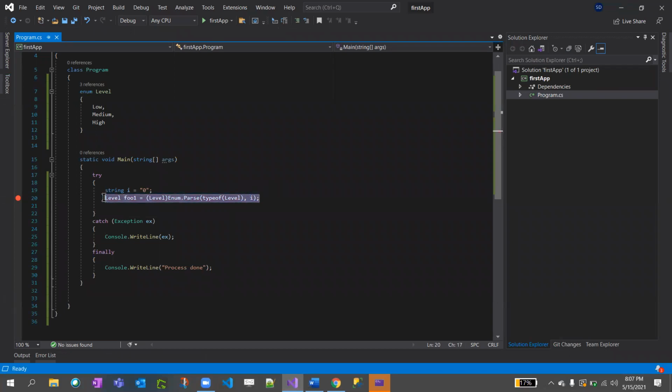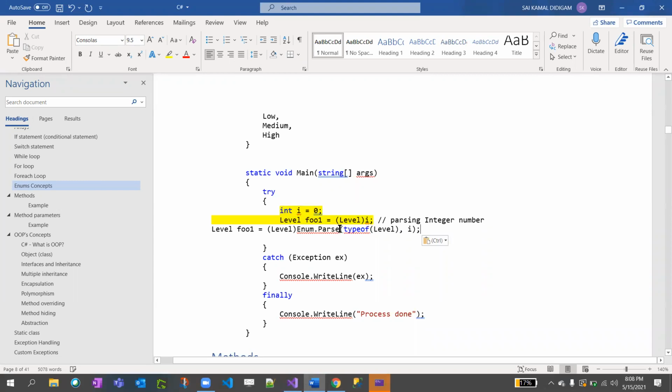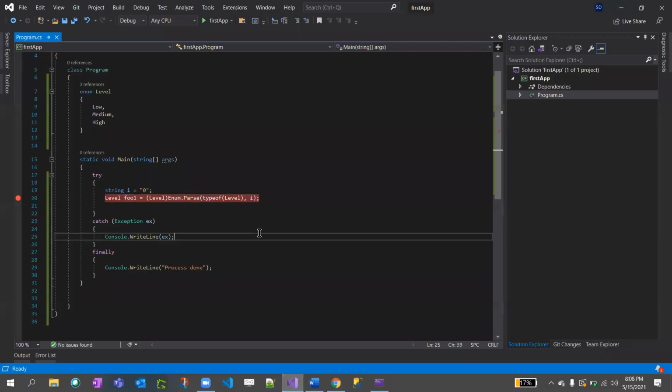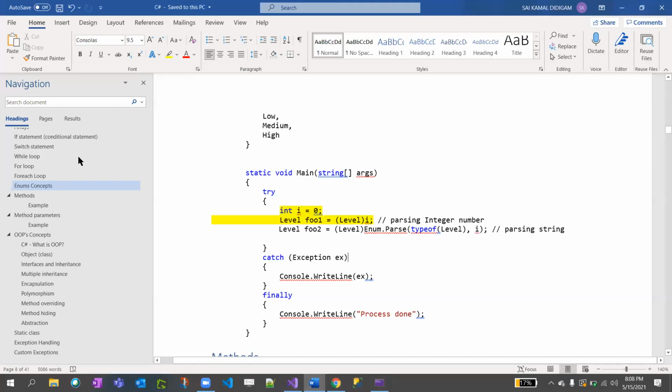I'll also put it down in your document for your reference. Foo2, okay? Yeah, this is for parsing string. Okay, clear, right? Yeah, this is about the enums.